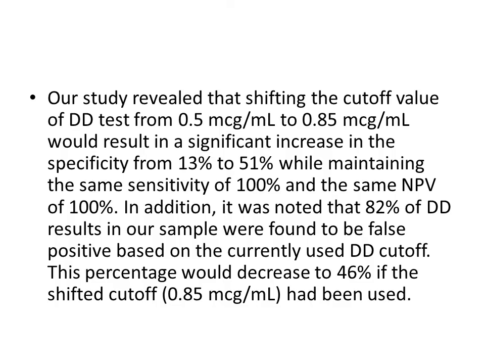So our study revealed that shifting the cutoff of D-dimer from 0.5 to 0.85 resulted in an increase in the specificity from 13 to 51 while maintaining the same sensitivity of 100% and the same negative predictive value of 100%. In addition, it was noted that 82% of the D-dimer results in the sample were found to be false positive based on the currently used DD cutoff. This percentage would decrease to 46% if the shifted cutoff, that is 0.85 mcg per ml, was used.